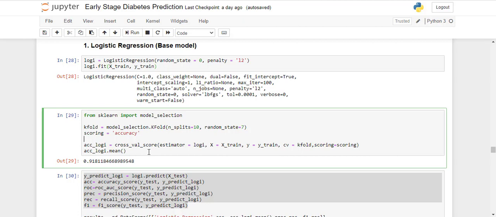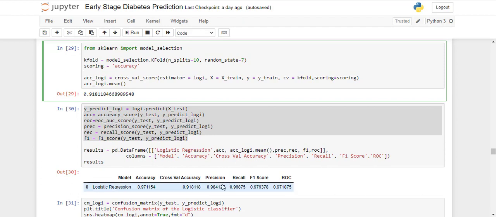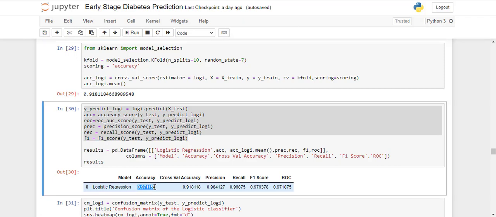So how it will analyze your pattern in the test set, how it will predict the variables in the test set. That's why it is very important. So 91.81% accuracy. Next, we'll be seeing some other performance metrics, which are accuracy, ROC, precision score, recall, and F1 score. After doing this, we can see that our actual test accuracy is 97.11%.